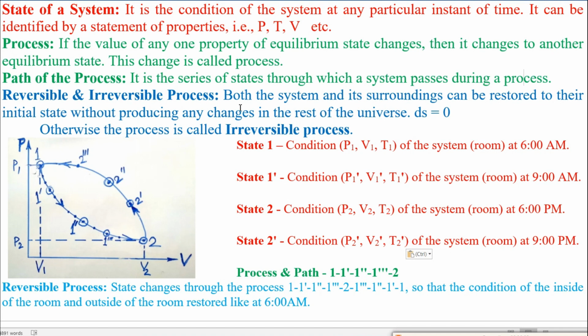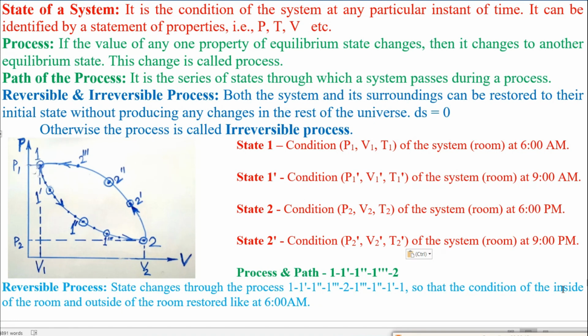So in a reversible process, both the system and its surroundings can be restored to their initial state without producing any changes in the rest of the universe, that is dS, the change in entropy, will be 0. Otherwise the process will be called irreversible. This is the discussion of the reversible process. State changes through the process 1 to 1 dash to 1 double dash to 1 triple dash to 2. Again from 2 to 1, the return also follows the same path, that is 2 to 1 triple dash, then 1 double dash, then 1 single dash to 1.